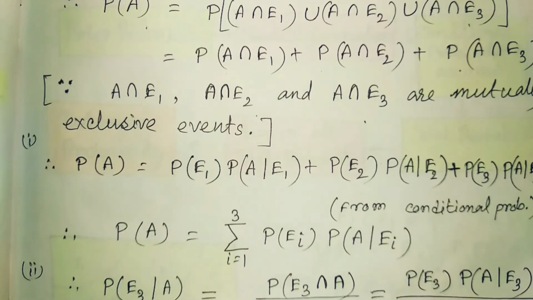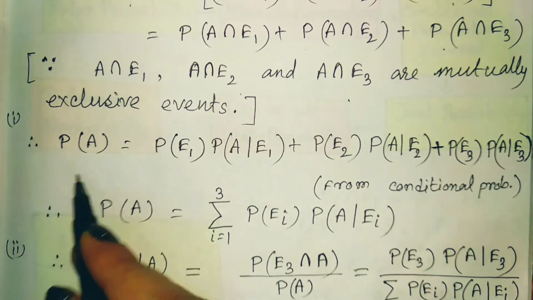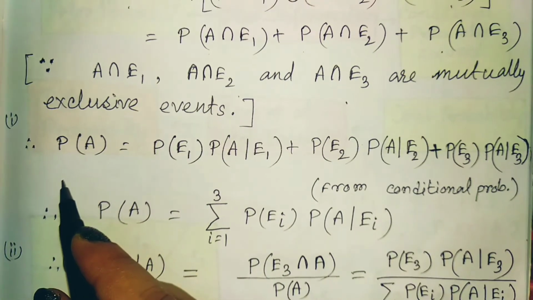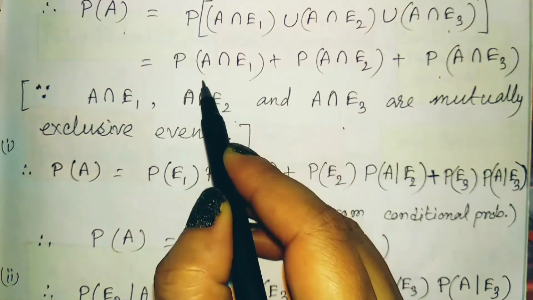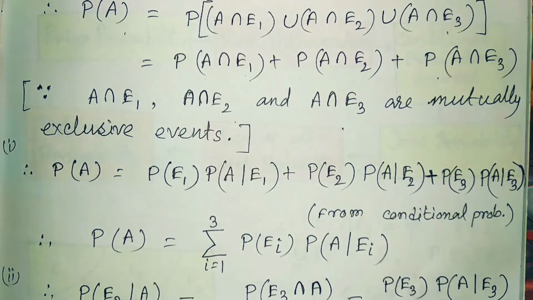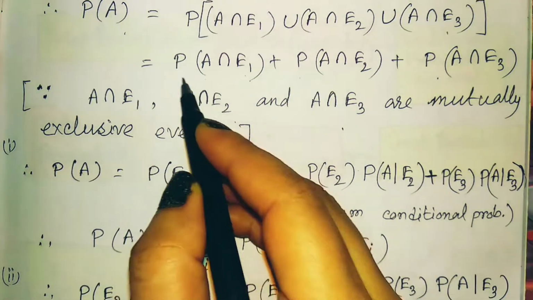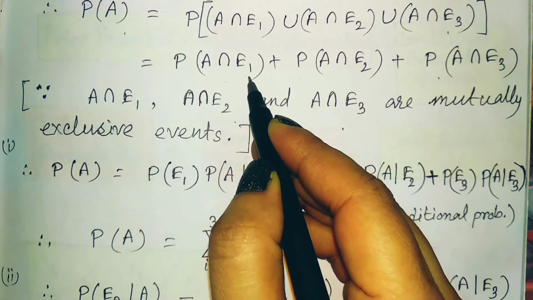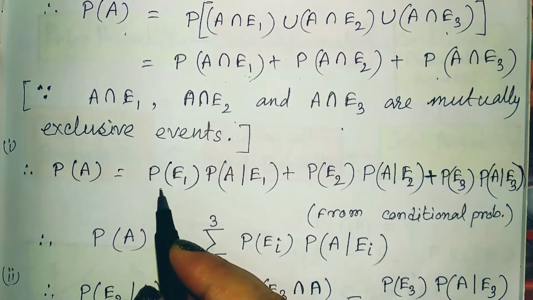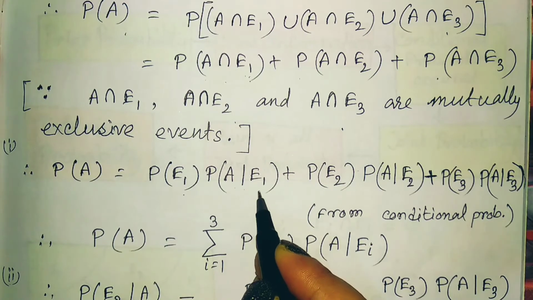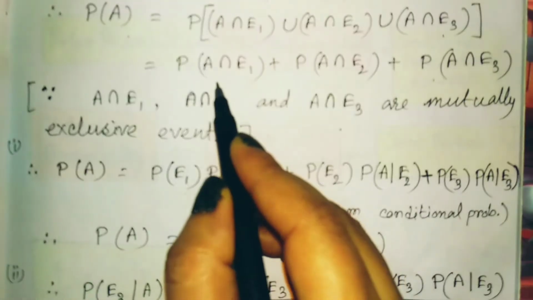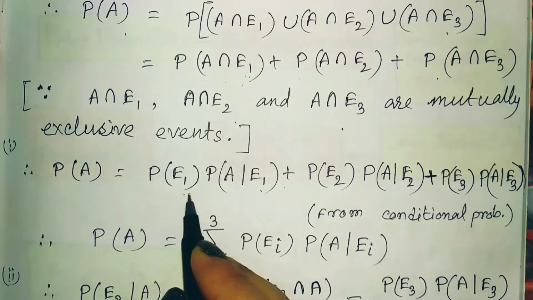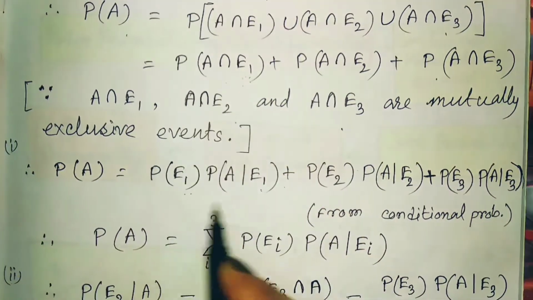Now, what we will do here? So the probability of A we should find out. For the probability of A, it is the probability of A intersection E1. For A intersection E1, we have the conditional probability. On that respect, we know that the probability of A intersection E1 we can write as the probability of E1 into probability of A given E1. We know from the conditional probability that the conditional probability of A given E1 is equal to probability of A intersection E1 divided by probability of E1. That's why this one can be written in this format.